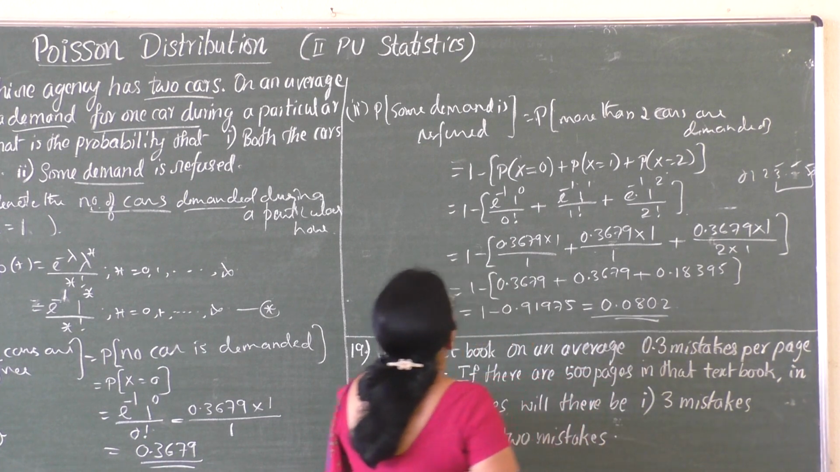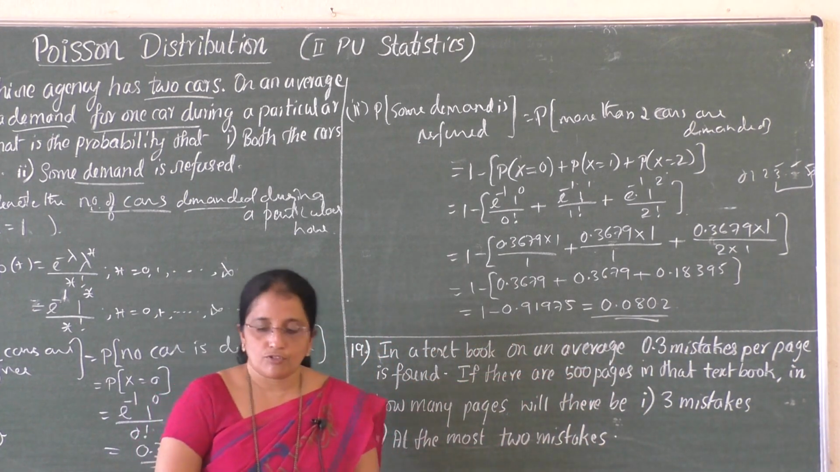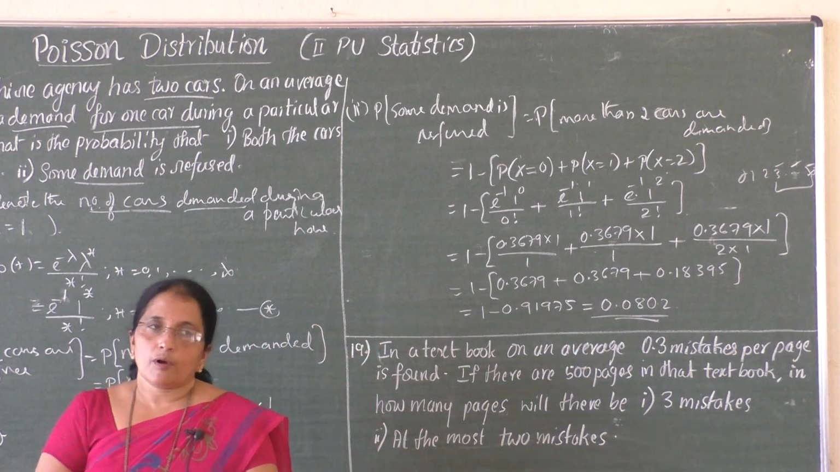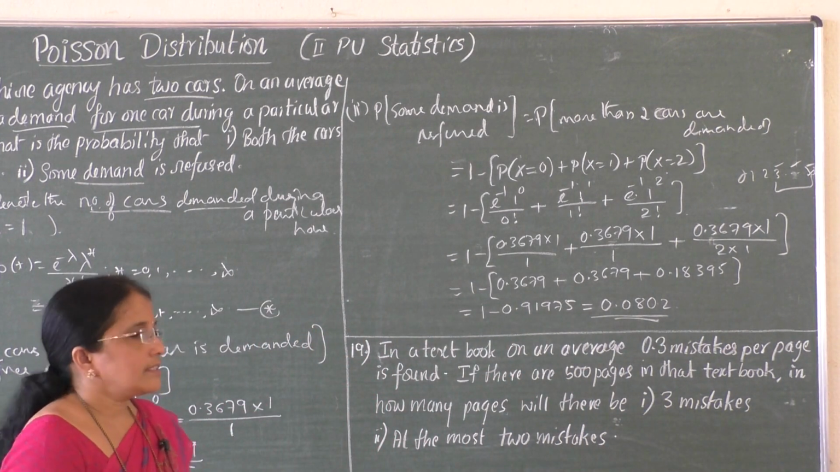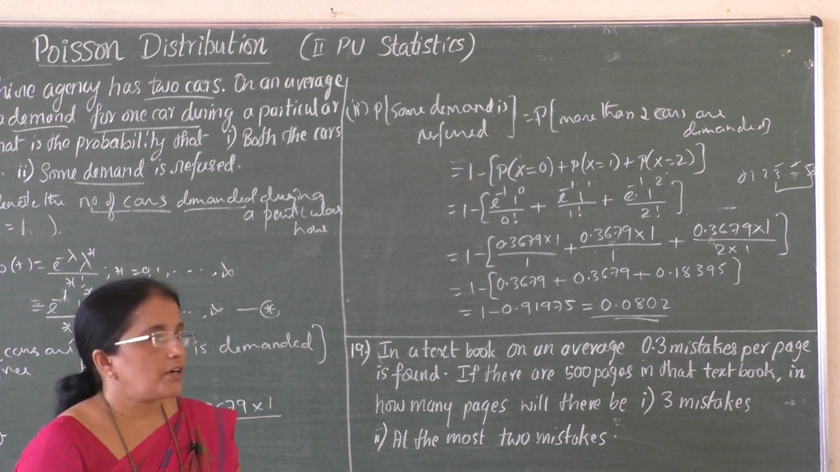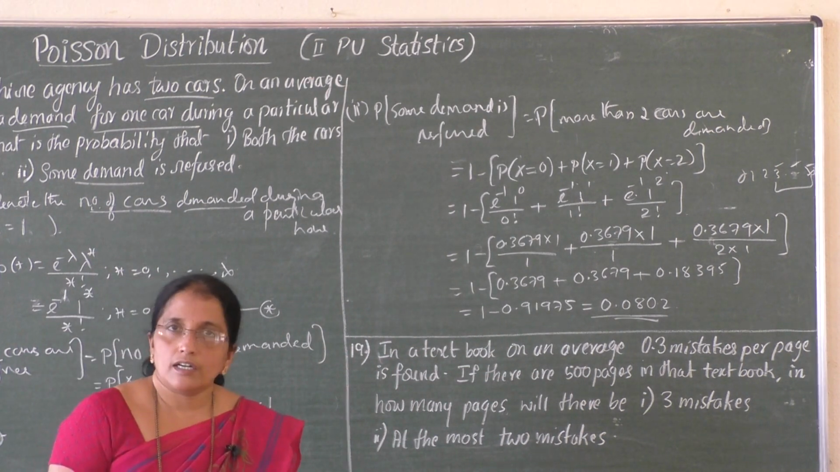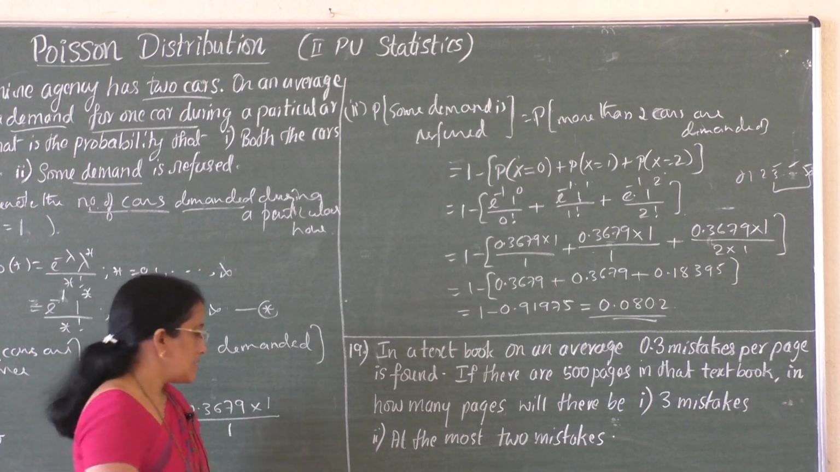This is the probability that some demand is refused. Remember, in any problem you must get the probabilities between 0 and 1. The answer never exceeds 1. Remember that.